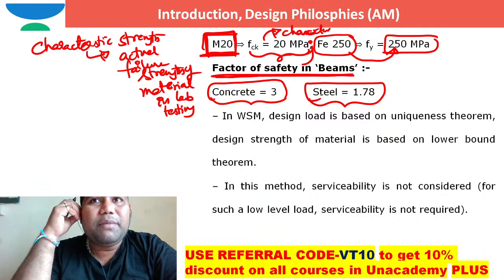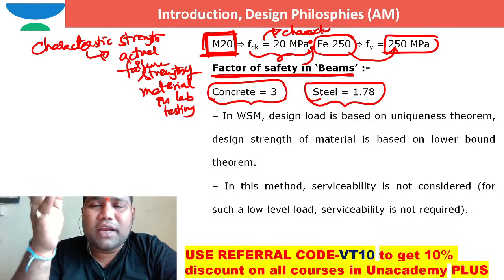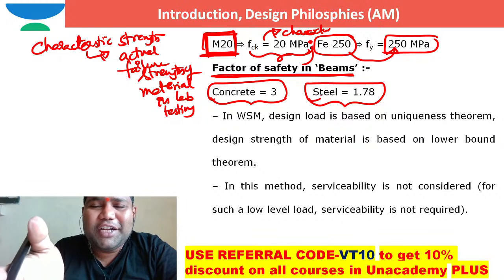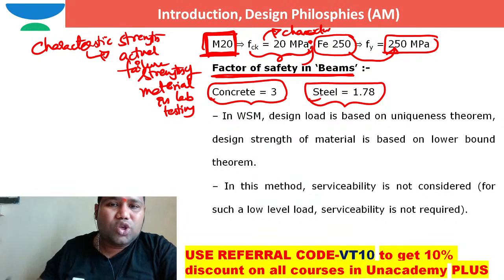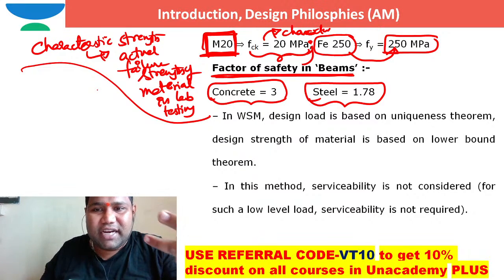Some people will cry at me like, no sir, the factor of safety for concrete is 1.5, and for reinforcing steel is 1.15. Brother, that is for limit state method. I am talking about the factor of safety in terms of working stress method. This is the old method. Please understand. So what is the disadvantage with respect to this working stress method? The design load is not exaggerated. That is the greatest disadvantage.